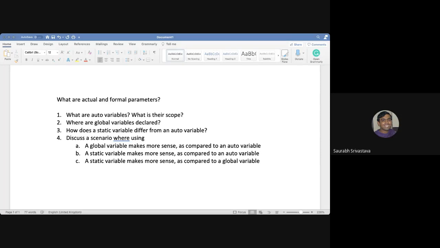Oh, extern. Yeah. So the extern keyword is something that we use when we want to use a particular global variable in multiple files. I did not want to discuss it at length because I thought it might be a bit confusing for students. But the idea is something like this. In many cases, we actually split up our C code across multiple files. And if I declare a global variable, it's not just accessible to all the functions within my C code file, but it is actually accessible globally.